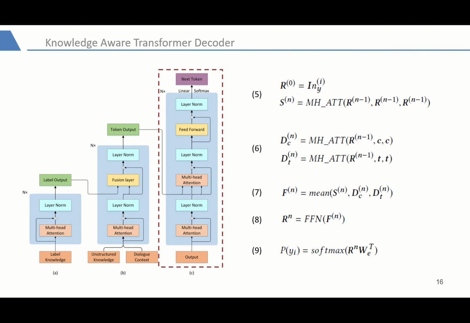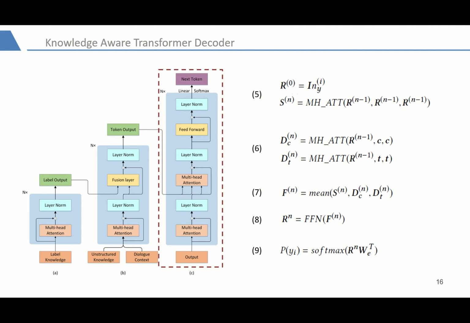In the decoding process, we need to leverage the output of the syncretic transformer encoder to generate a more coincident and informative response. Different from the encoder, the model inserts a third sublayer which performs multi-head attention over the output of the encoder stack. When generating the response word, the knowledge-aware transformer decoder leverages three steps to enhance the response representation with knowledgeable and contextual information.